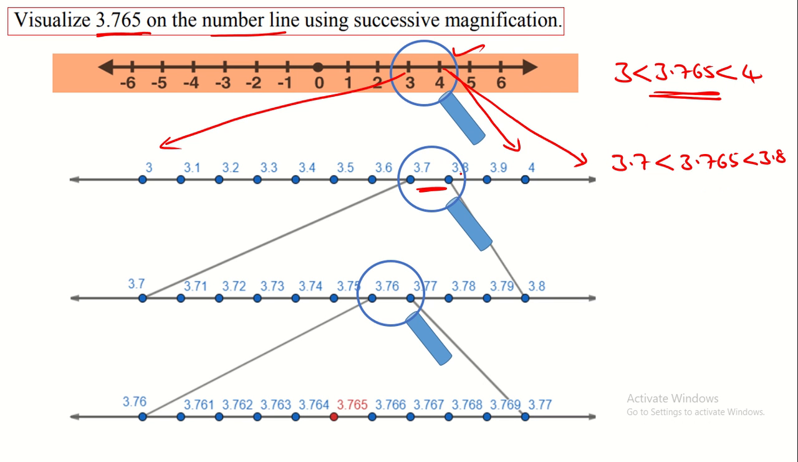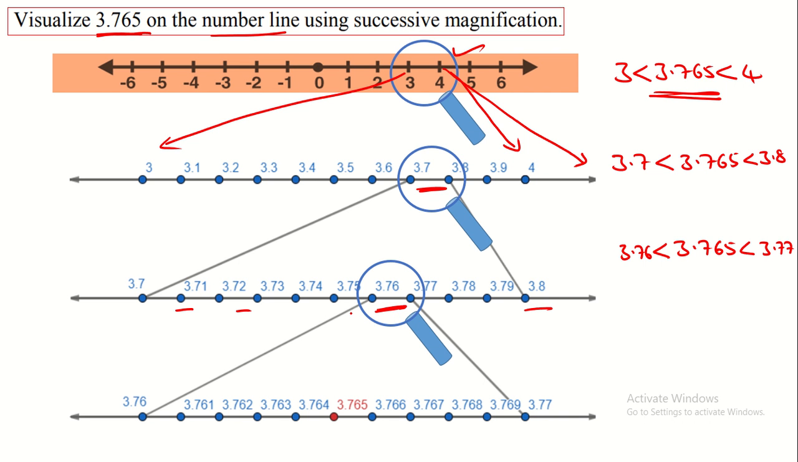So therefore we magnify this again. By magnifying 3.7 and 3.8, we get 3.71, 3.72, 3.73 up to 3.78, 3.79, 3.8. Here this 3.765 is greater than 3.76 and less than 3.77. So therefore this number lies between these two numbers.